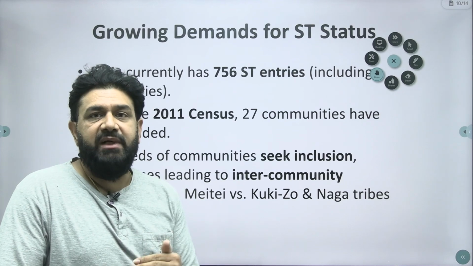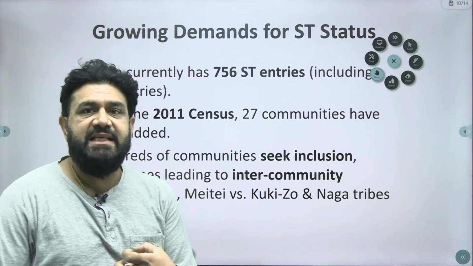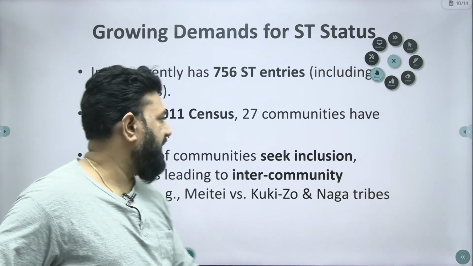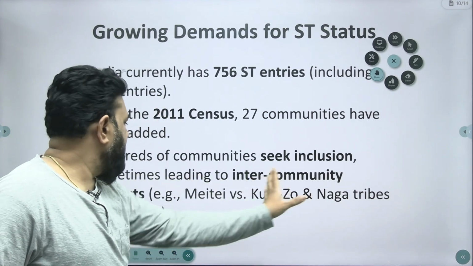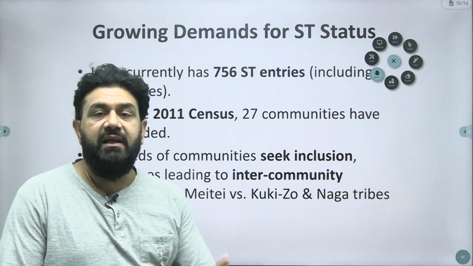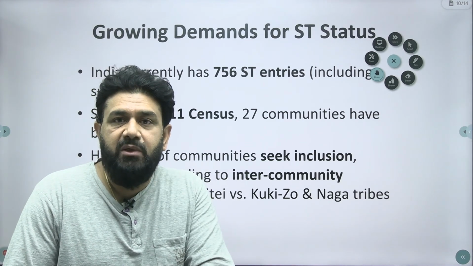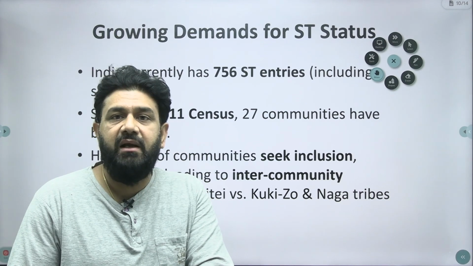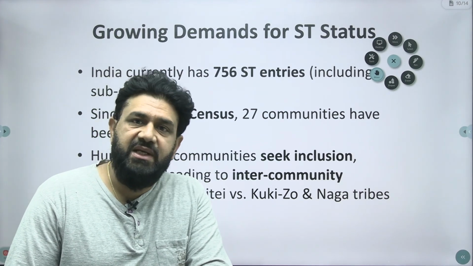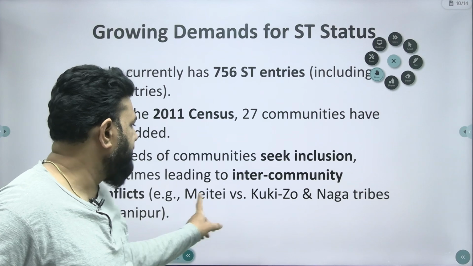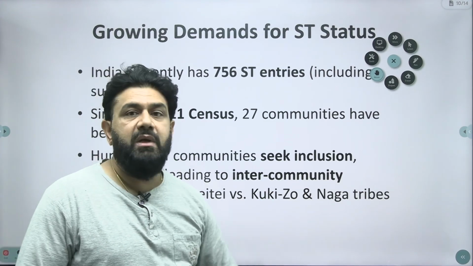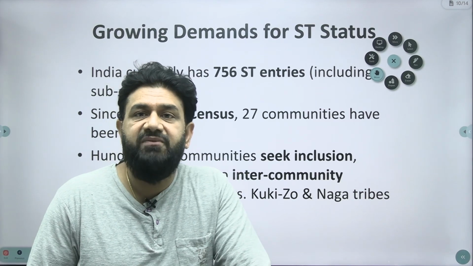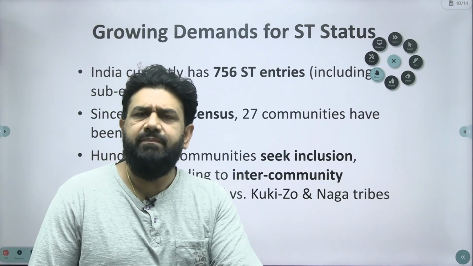Those communities are insisting that the Government of India include them under the scheduled tribe list, sometimes leading to inter-community conflicts over which community is more eligible to be included under scheduled tribes and which is not. So various communities are entering into conflicts with each other and amongst themselves. For example, Meitei versus Kuki-Zo in the northeastern part of India, and various tribal communities in the name of Naga tribes. These are a few examples.